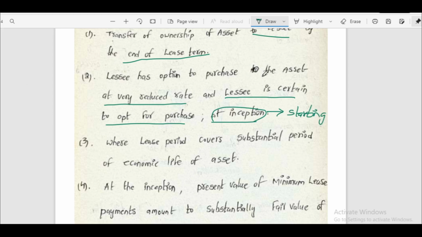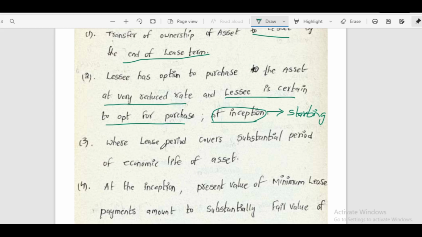The lessee has the option to purchase the asset at a very reduced rate, and at the starting only, the lessee is very certain about purchasing the asset at the end of the lease term at a very reduced rate.